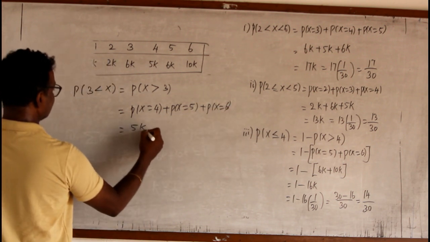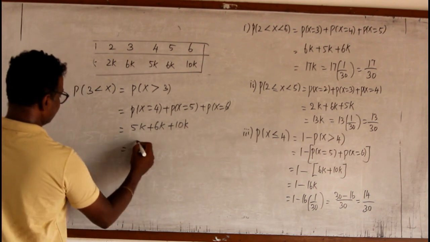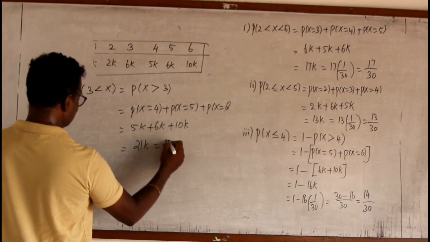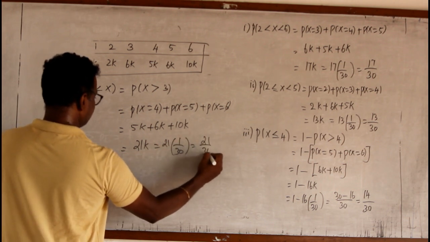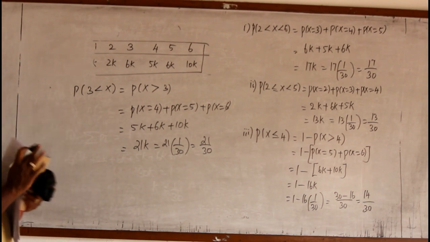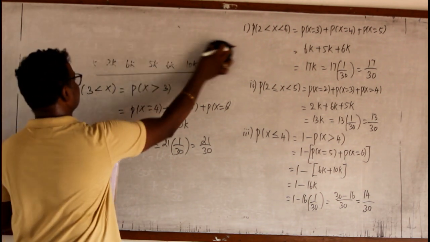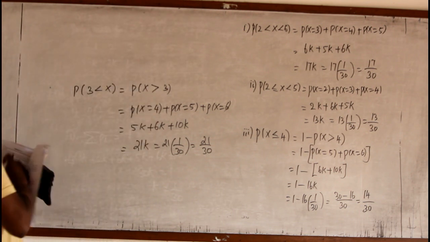That is 5k plus 6k plus 10k, which is 21k. It is 21 into 1 by 30. So the answer is 21 by 30. If you want to reduce, you can reduce, or you can leave it as it is. With that, all the examples are over. Now we shall go for exercise 11.2.